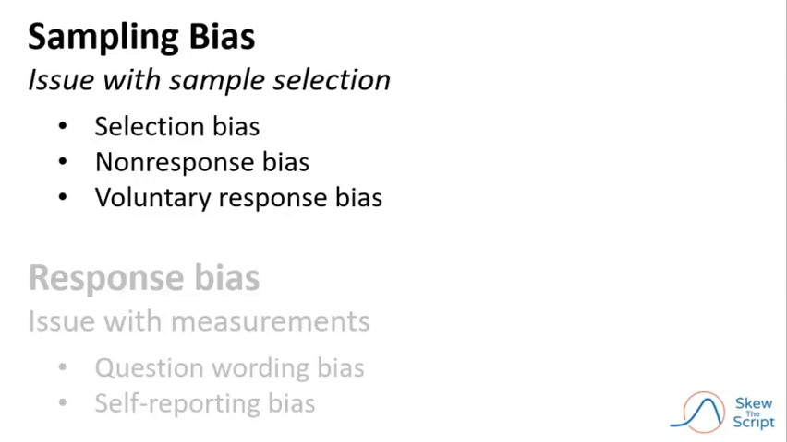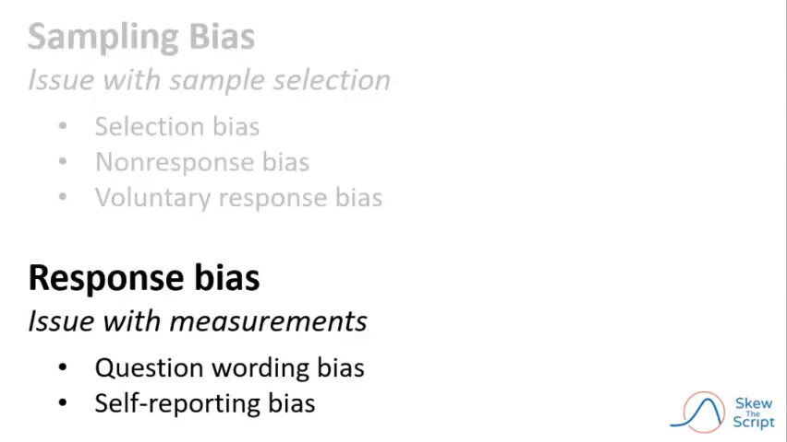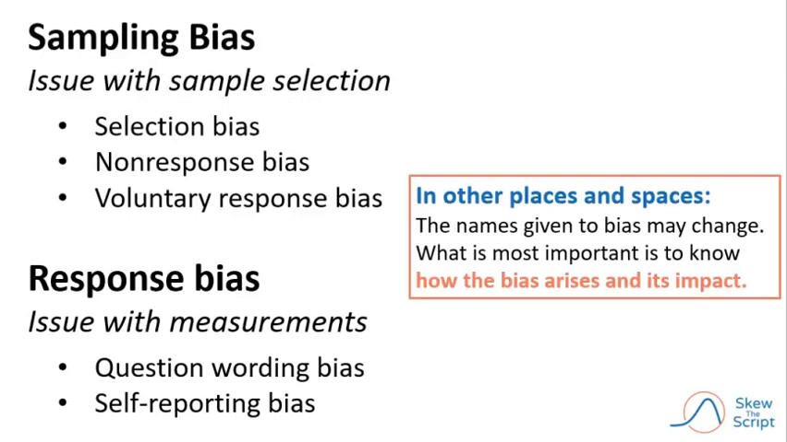So, to summarize, one way that bias can arise is from issues with how the sample is selected. This category is called sampling bias, and there are three subtypes, each of which we've talked about. Bias can also arise from how the data is measured, especially when it comes to surveys. This category is called response bias, and we've talked about two subtypes. You'll want to remember that in other places and spaces, the names given to bias may change, but what's most important is how it arises and its impact.